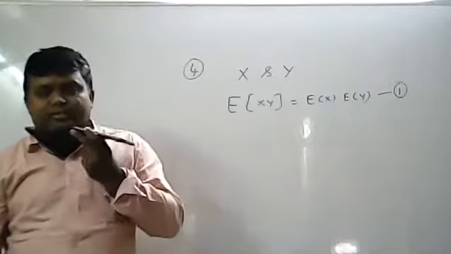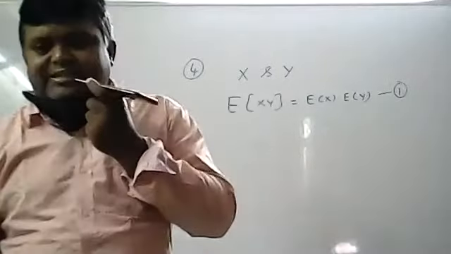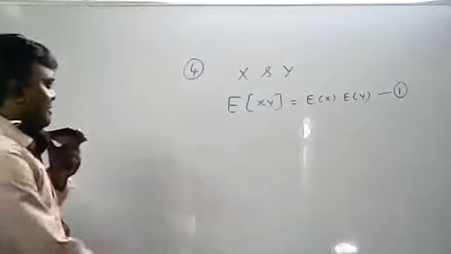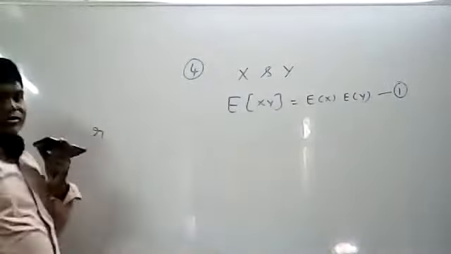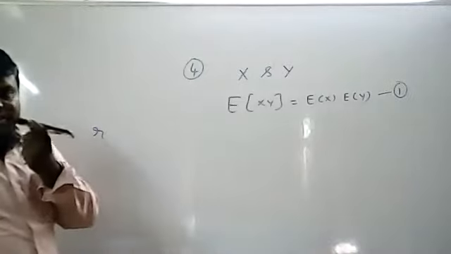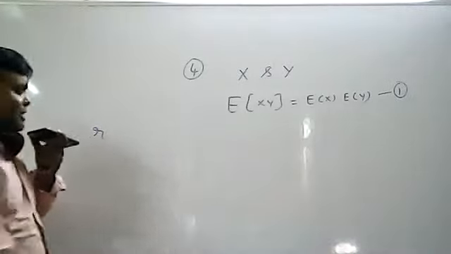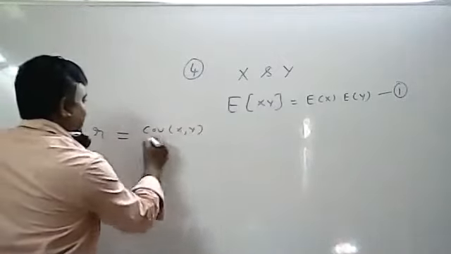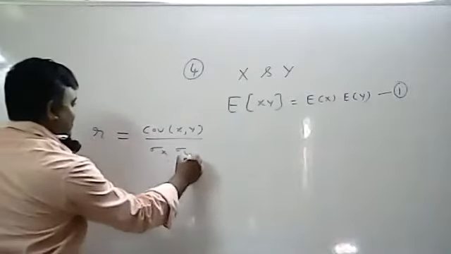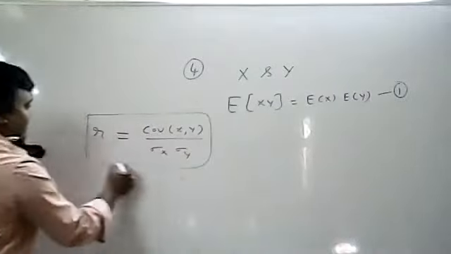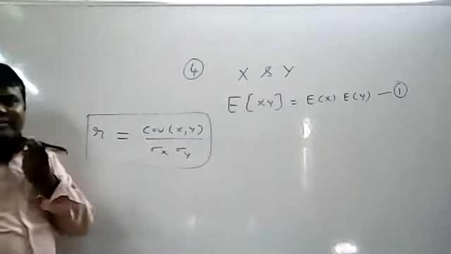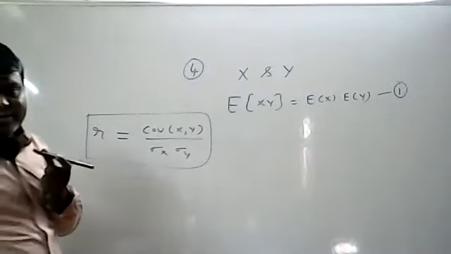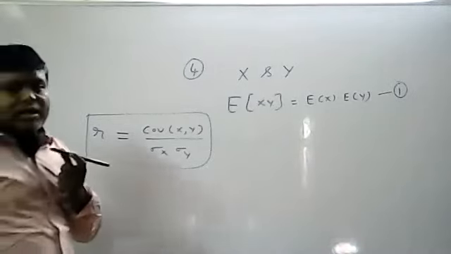We know that correlation coefficient is denoted by small r, and is given by r equal to covariance of xy by sigma x into sigma y.